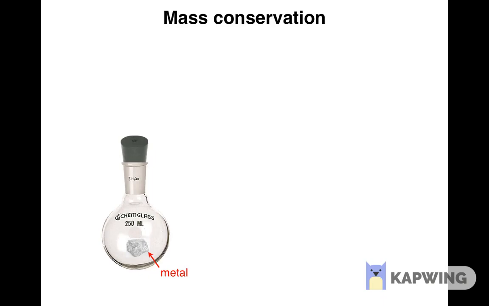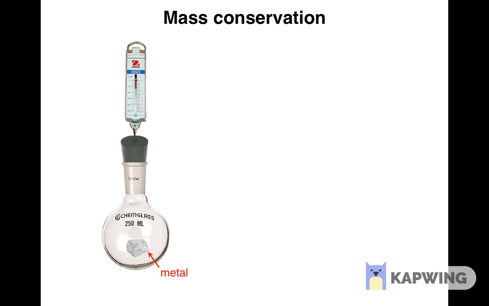At the beginning of the experiment, a known mass of metal is placed inside a flask, and the flask is closed with a stopper. Because the flask is closed, whatever air is present inside the flask remains inside it and can't get out, and no air from outside the flask can get in. We weigh the closed flask with the metal and air inside it and record its mass.